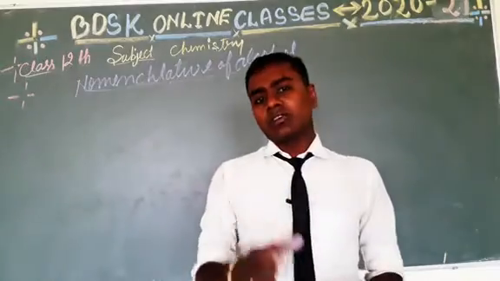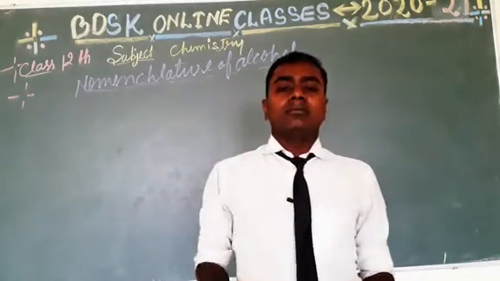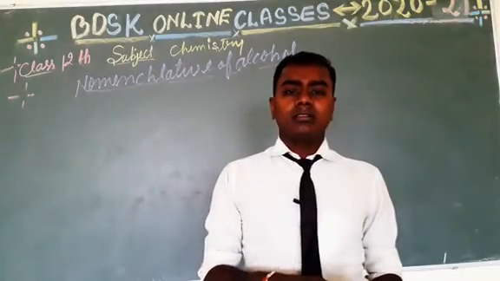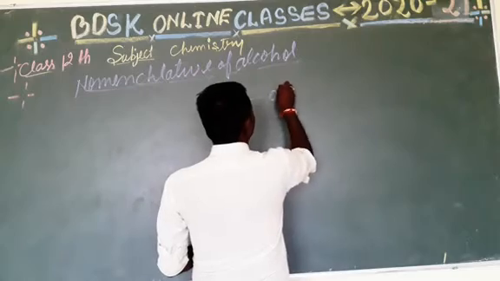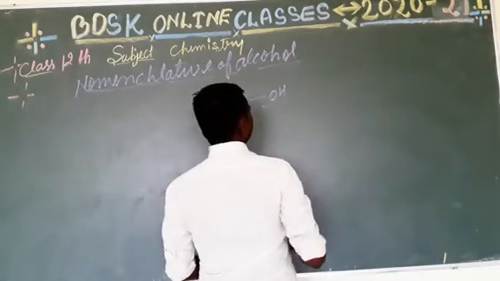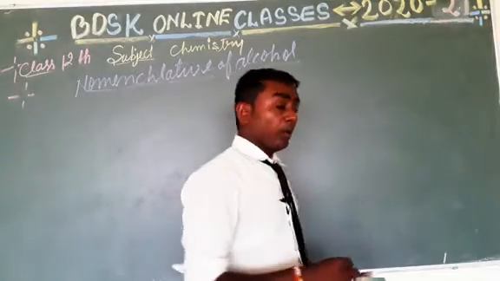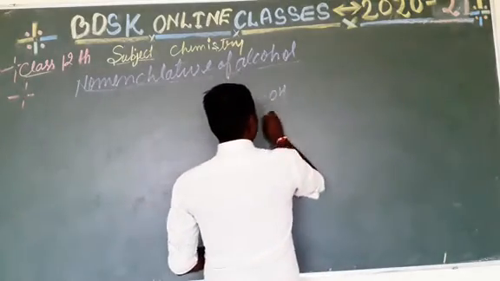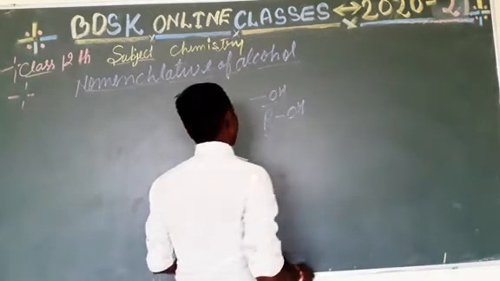Dear students, as you know, alcohol is represented by the symbol OH. This is the symbol of the alcohol group, and the molecular formula of alcohol is ROH.